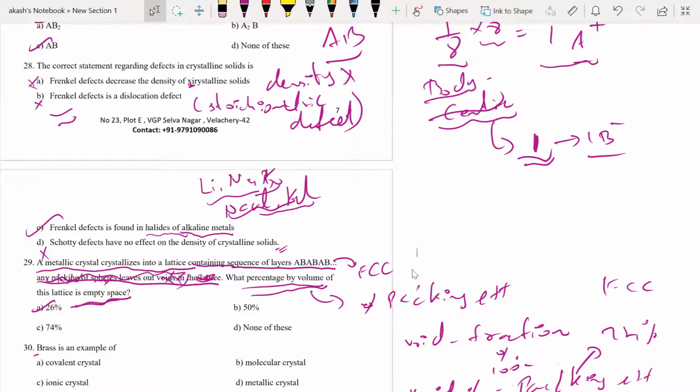I think Frenkel defect is found in AgCl. I think Schottky defect is shown by NaCl and KCl, and AgCl shows both Schottky and Frenkel defects. Sir, AgBr shows both Frenkel and Schottky. AgCl shows only Frenkel. So obviously NaCl and KCl don't show Frenkel, correct?